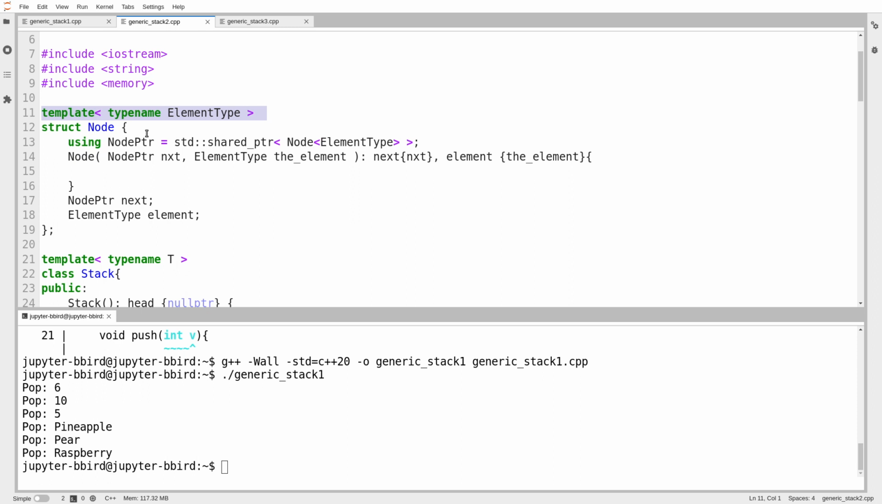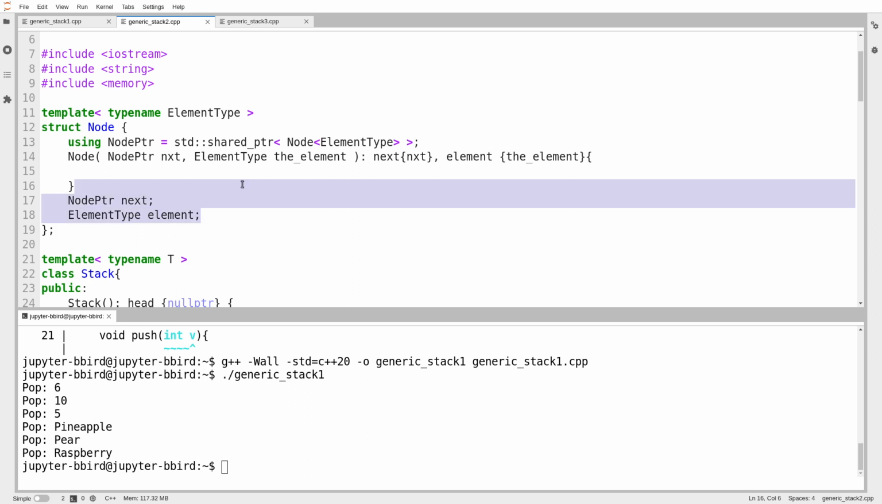Here I've defined a template where the parameter is called element type. And inside the node class, I have to define my own node pointer type, which is a shared pointer to a node of this element type. Obviously, I don't want to mix together nodes of different element types. If I'm inside a list of ints, I want to stay inside a list of ints. So in the context of the node type, a node pointer is a pointer to another node of the same type, including the same element type. And then otherwise inside the class, I have the same machinery that I had before.